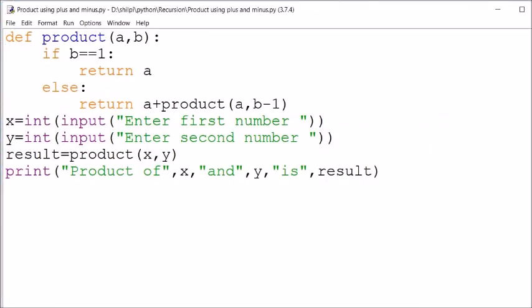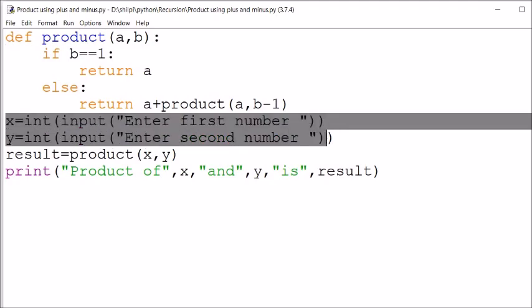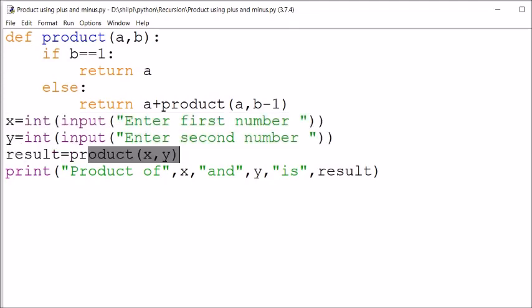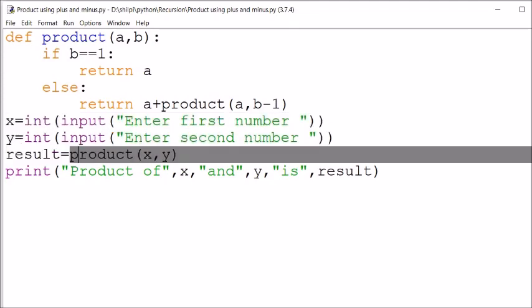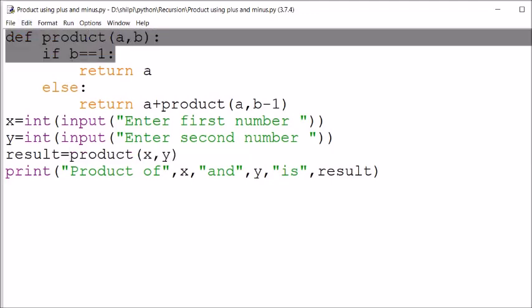This is the program. The program will execute from here, x and y. We want to find x multiplied by y. Whatever the result is, that will be stored in result. This is a function call. I have used the function here.